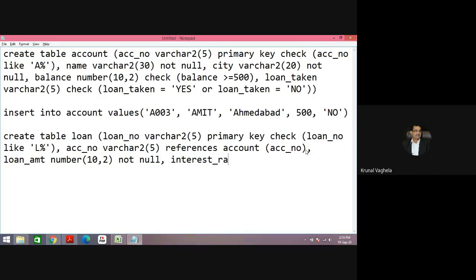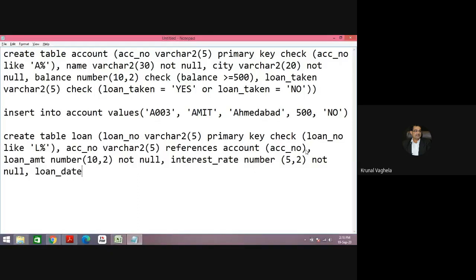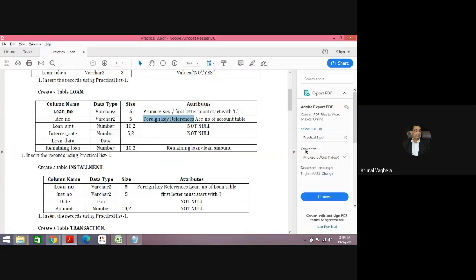Interest_rate, number is the data type, 5,2. Sorry, I need to put a constraint, not null. Loan_date, date is the data type. And remaining loan. Remaining_loan, data type is number, size is 10,2. And a constraint I need to put.